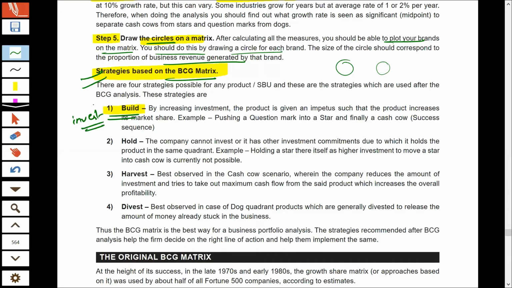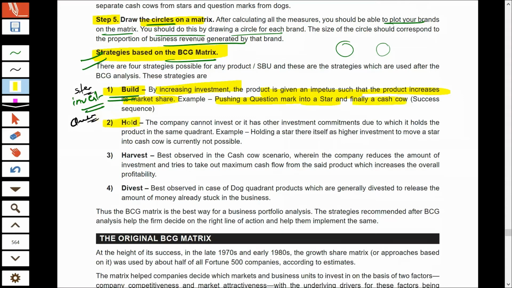If you have chosen a build strategy for your product, that means you have opted for a high amount of investment. Now, this strategy is usually opted for stars. Stars require a huge amount of investment, and this strategy could also be used for question marks, because you require huge investment in question marks to increase their market share as well. So build is nothing but invest more in order to increase the market share of your product. For example, you can invest more in question marks in order to turn them into stars and finally into cash cows.